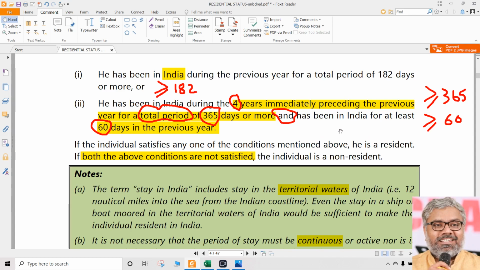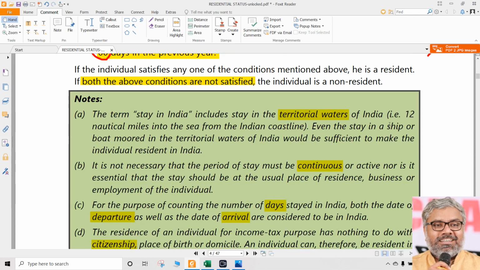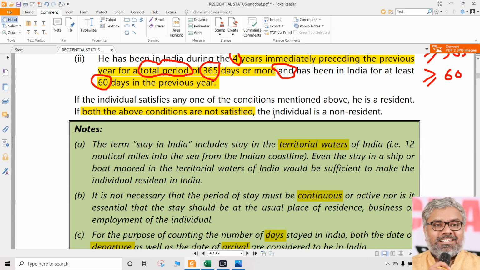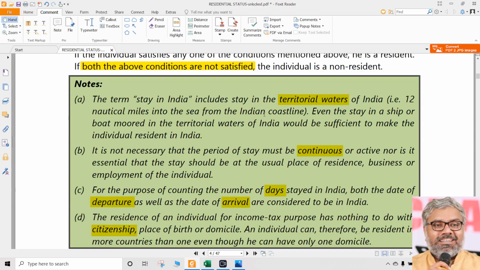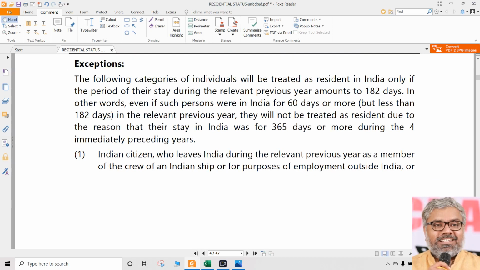Now what is our job? Before knowing the implications, our job is carefully and accurately calculating the residential status of an individual. And how to do that? We have to check the number of days of stay of that person in India and check whether these two basic conditions are satisfied or not. If any one of them is satisfied, then he is a resident. If both the conditions are not satisfied, then that individual is a non-resident. That's it. That is the basic determination of residential status of individuals.